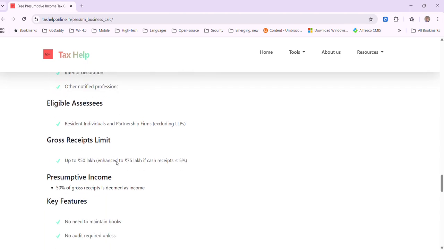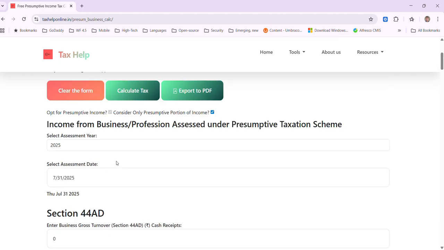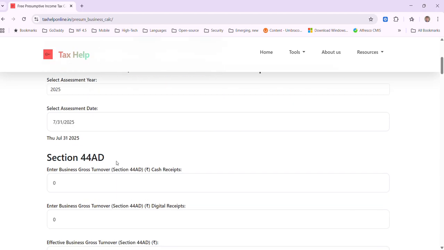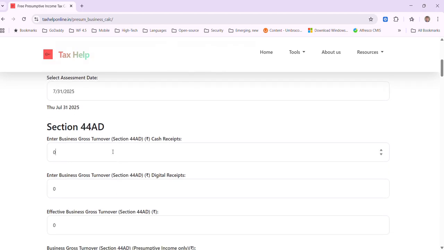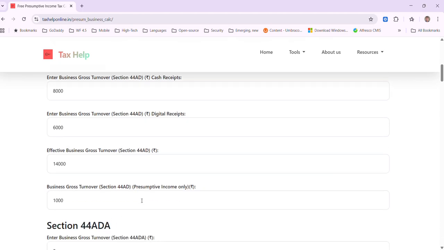All right. Now let us go ahead with the tax calculation. Select the assessment year, select the assessment date, and then enter the gross receipts in terms of cash receipts. So you get the effective presumptive income as only 1000.